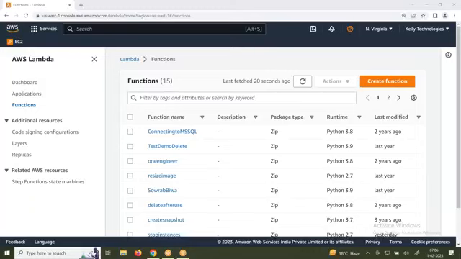And which language am I writing in? Lambda function supports all the top languages in the world. You can write it in C#, PowerShell, .NET Core, Go, Java, Node.js, Python, Ruby. So all the top 10 languages in the world it is supporting. For example, can anyone tell me which is the topmost language in the world?